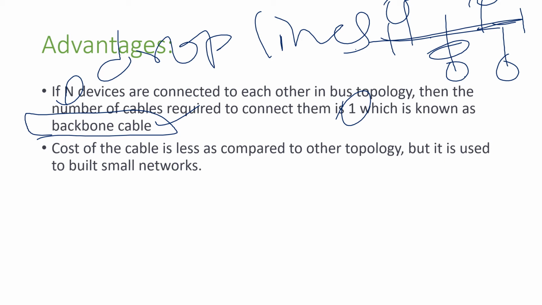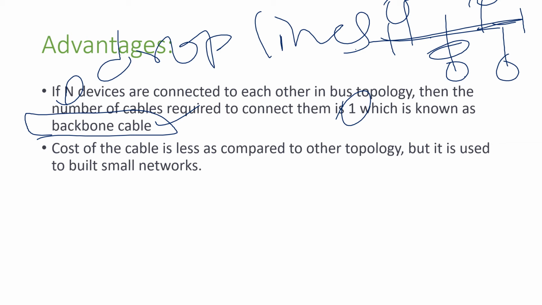The second advantage is that the cost of cable is less compared to other topologies such as mesh topology. As we discussed, in mesh topology each device is connected to every other device, so n into n minus 1 links are required, which is more expensive.